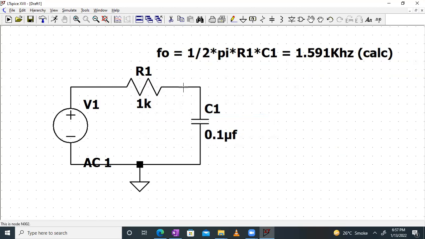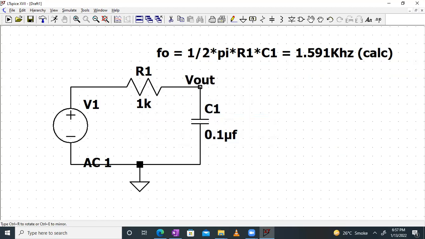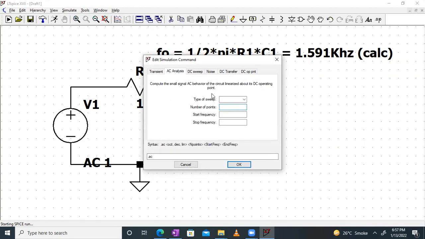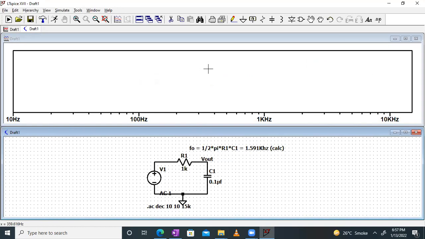Now we have to plot this. So for plotting, I will label this as Vout. And I will go to simulation. In simulation, we have to go to AC analysis. Type of sweep will be decade. Number of points can be 10. Start frequency, I'll keep it 10. Stop frequency, I have the cutoff frequency as 1.59 kilohertz, so I'll keep it as 15K. And I click on OK.